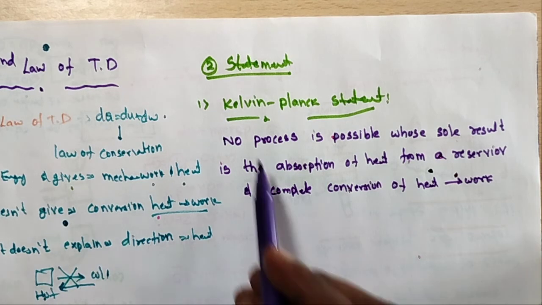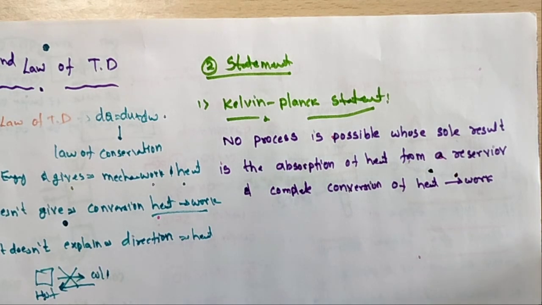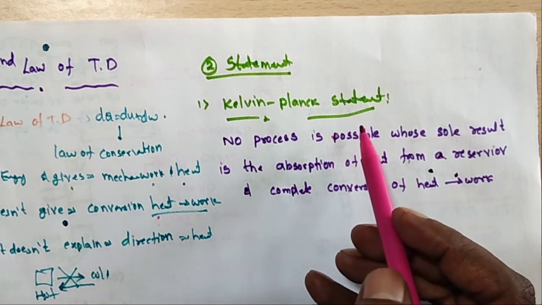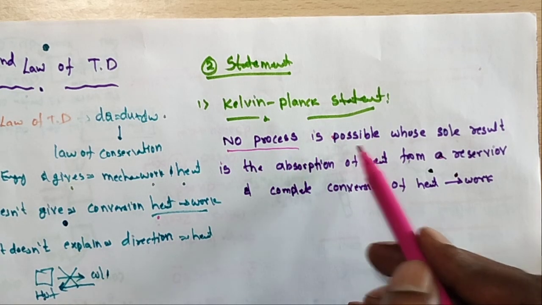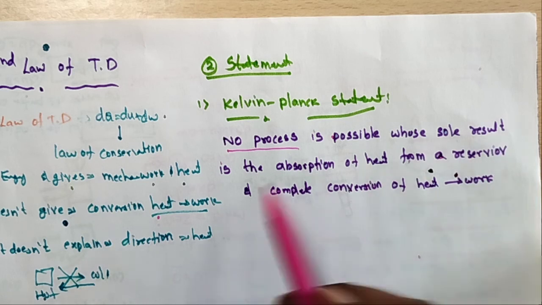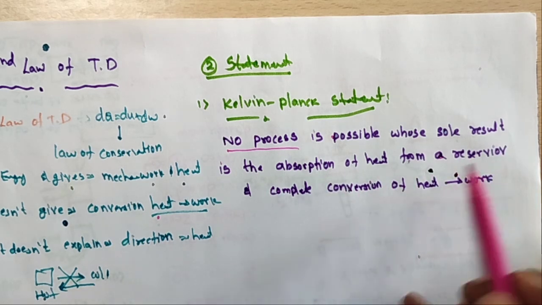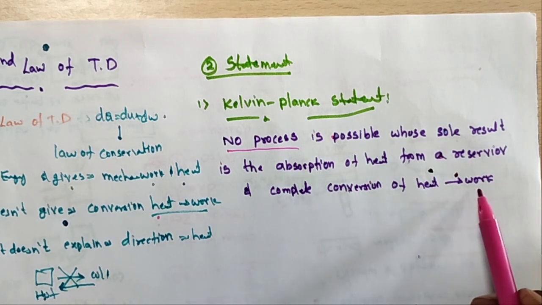According to the Kelvin-Planck statement, there is no process possible whose sole result is the absorption of heat from the reservoir and complete conversion of the heat into work.